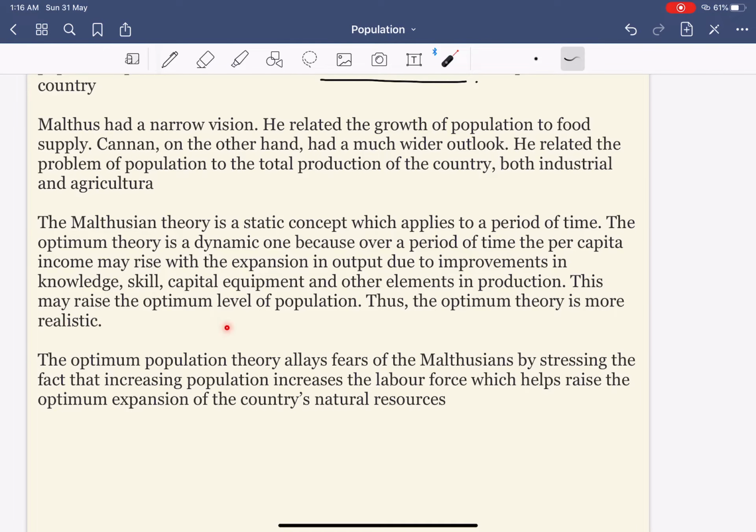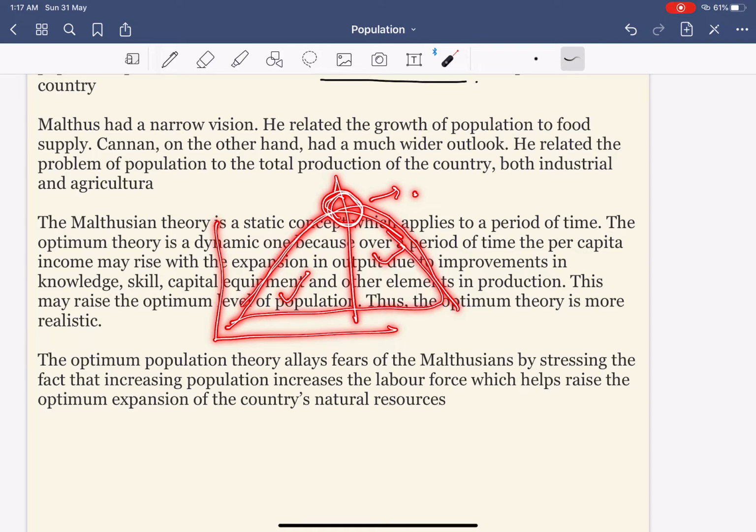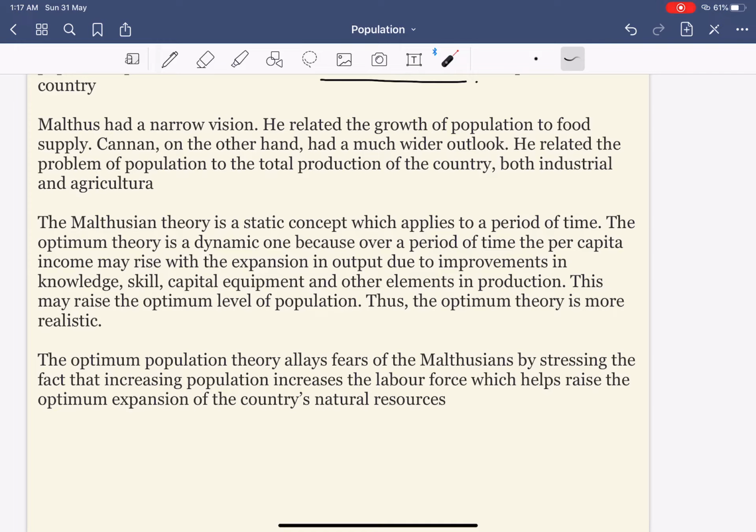See, optimum theory says that population can be low, population can be high, or population can be optimum. It also says that there are different time periods within which population could be optimum, underpopulation, or overpopulation. But Malthus said one thing only, that people keep on reproducing and the population would keep on rising. So basically Malthus's theory was more static, whereas the optimum population theory was more dynamic.